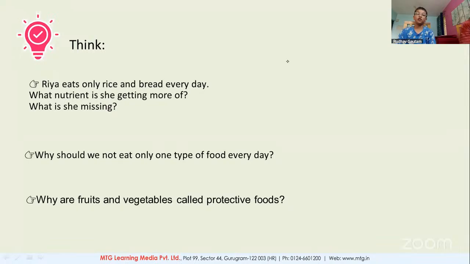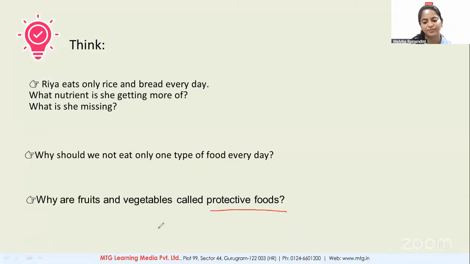Fruits and vegetables are called protective foods as they are rich in vitamins and minerals, and vitamins and minerals help us to fight diseases. Very good. So, why are fruits and vegetables called protective foods? Because they are rich in vitamins and minerals, and these help to protect our body from various kinds of disorders. Yes, now let's move ahead.